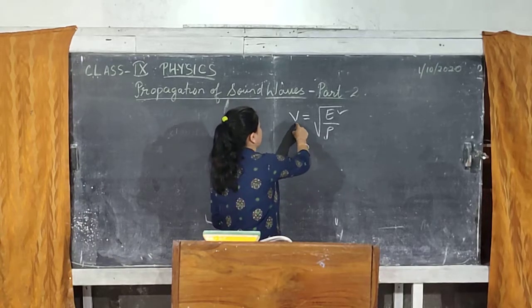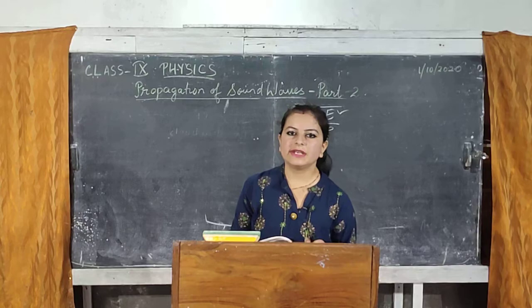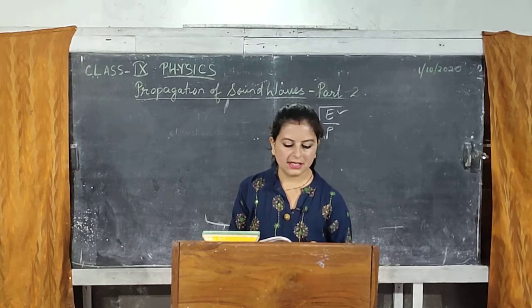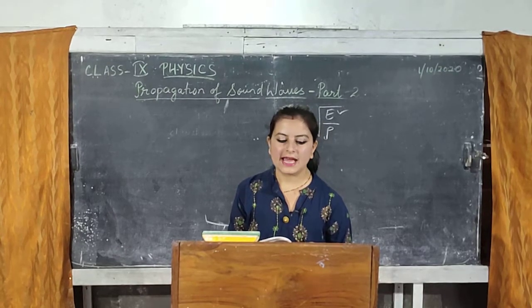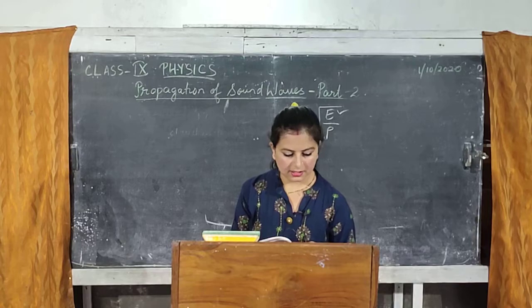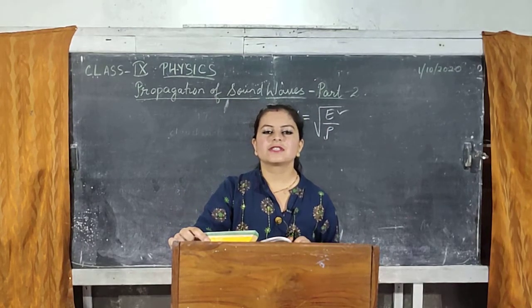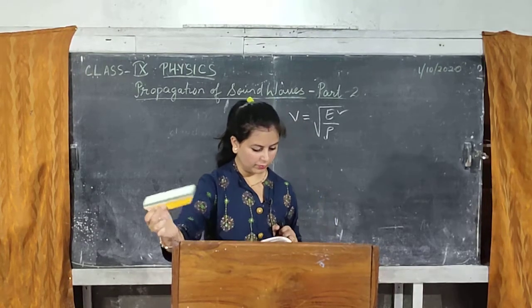So velocity of sound will be maximum in solid, medium in liquid and minimum in gases. That means sound travels the fastest in solid, less in liquid and least in gases, because the elasticity of solid is the highest.